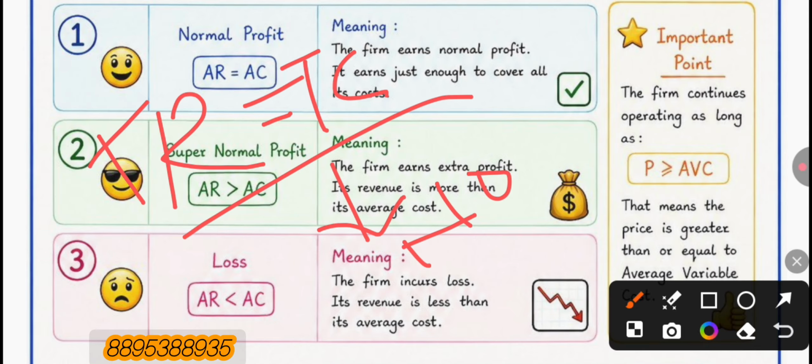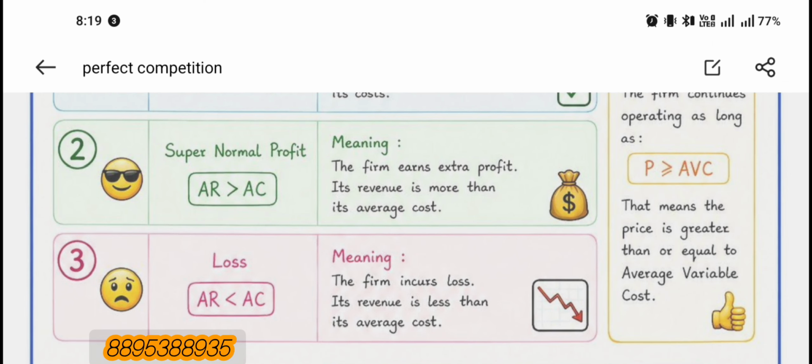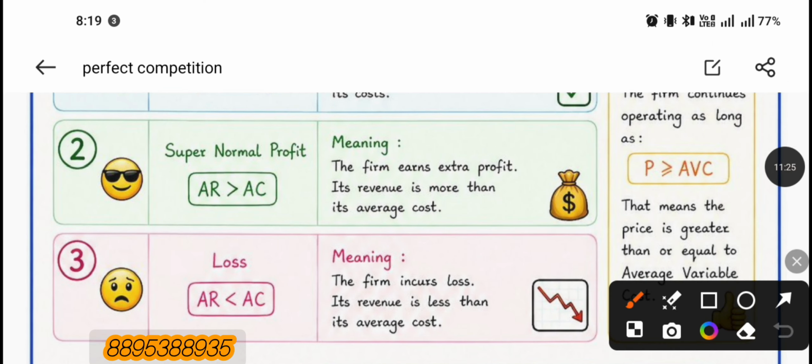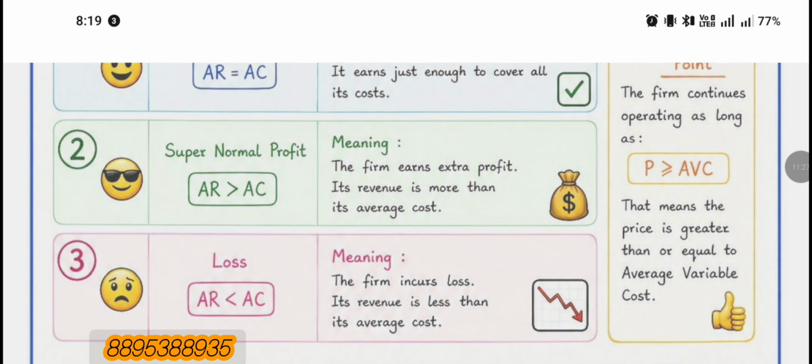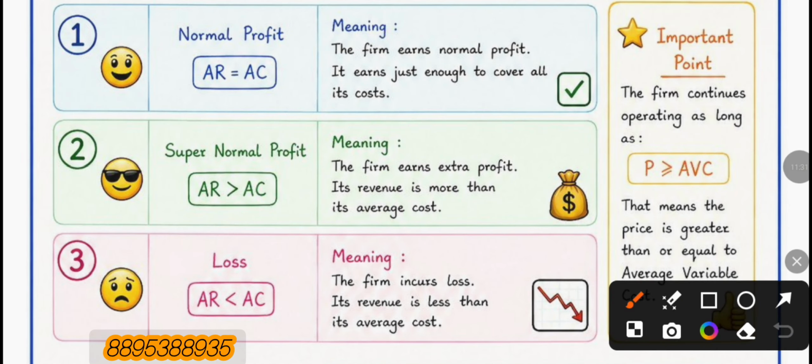Then another one is supernormal profit. Supernormal profit means extra profit: the firm's revenue is more than its average cost, or more than its total cost, then it is called supernormal profit.